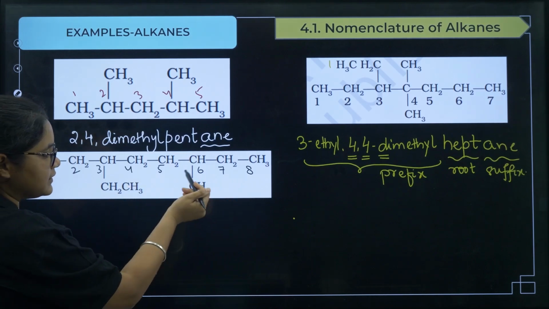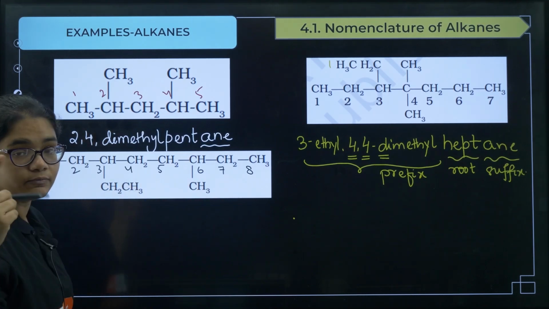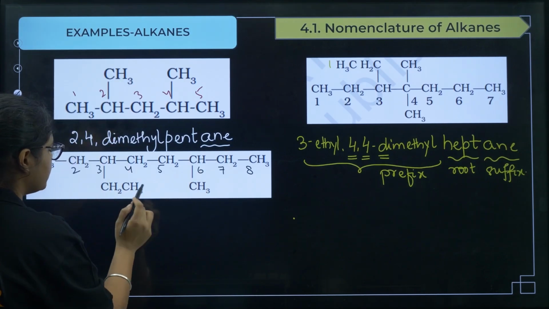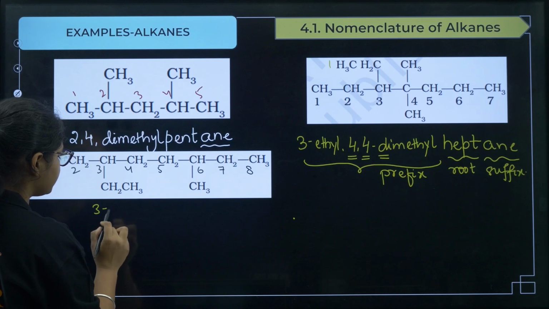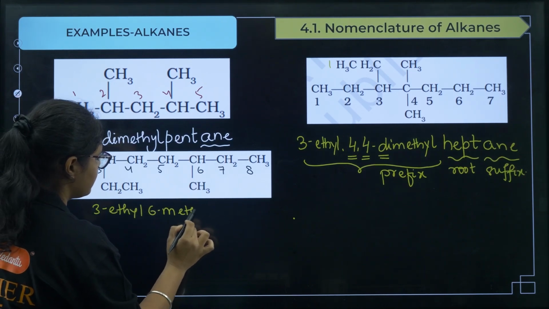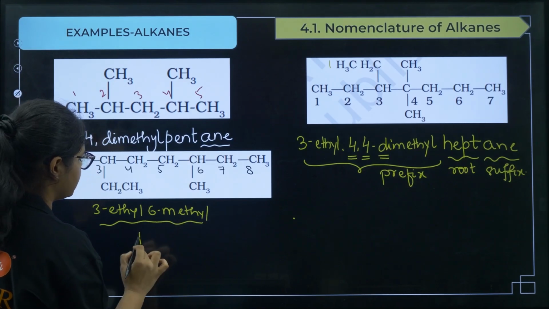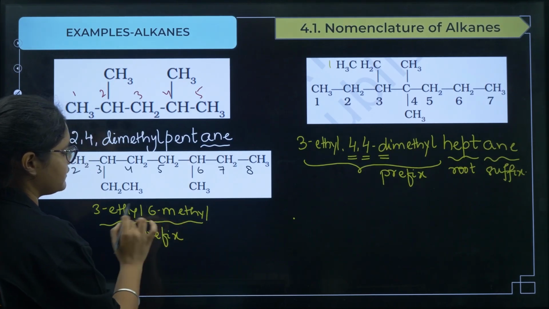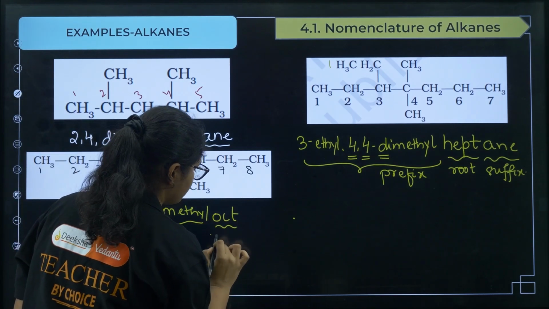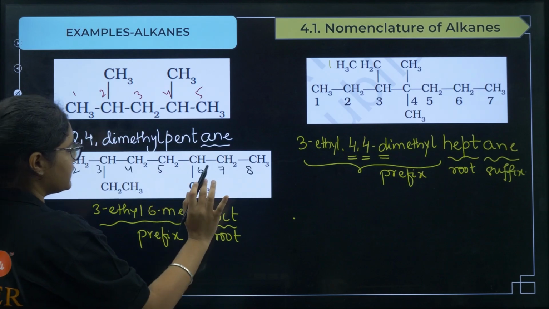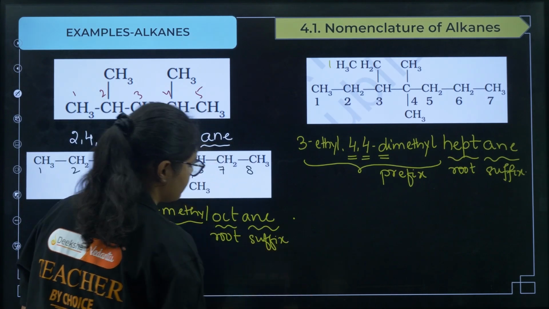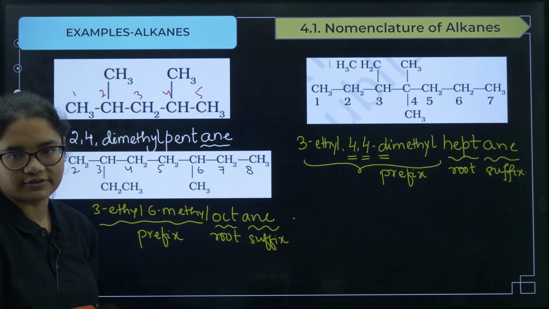If I number from this one, methyl will get 3 and the carbon containing ethyl group will get 6, which is not correct according to this rule, right? So now let us write down. Because it is a substituent, its name should be 3-ethyl, and on the sixth carbon we have methyl. So this part is the prefix; substituents we have written with their positions. Next we will write the word root. There are 8 carbons, so the word root is oct. Now because there is single bond only, it has to end with ane. This is the suffix. Clear? Prefix, root and suffix.